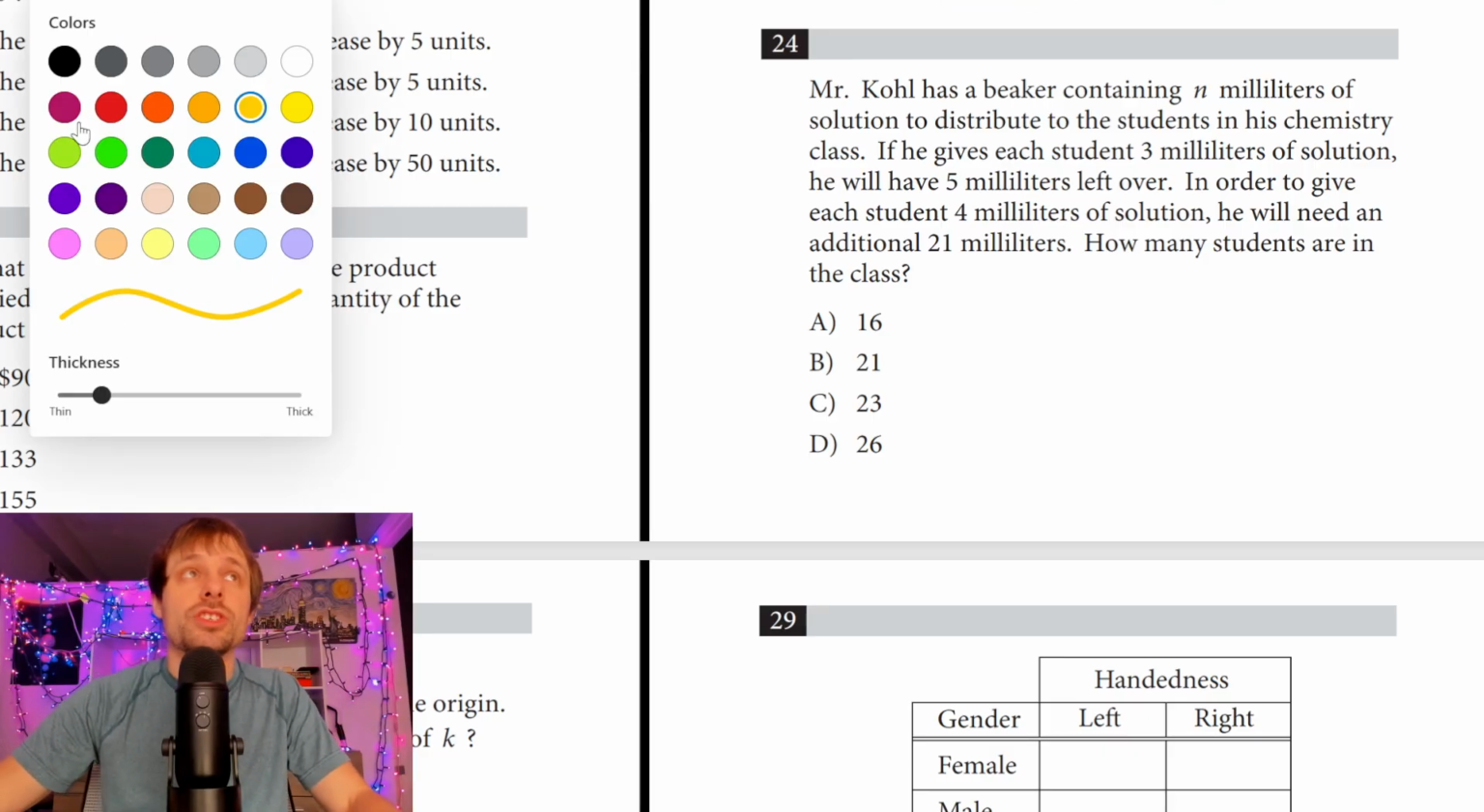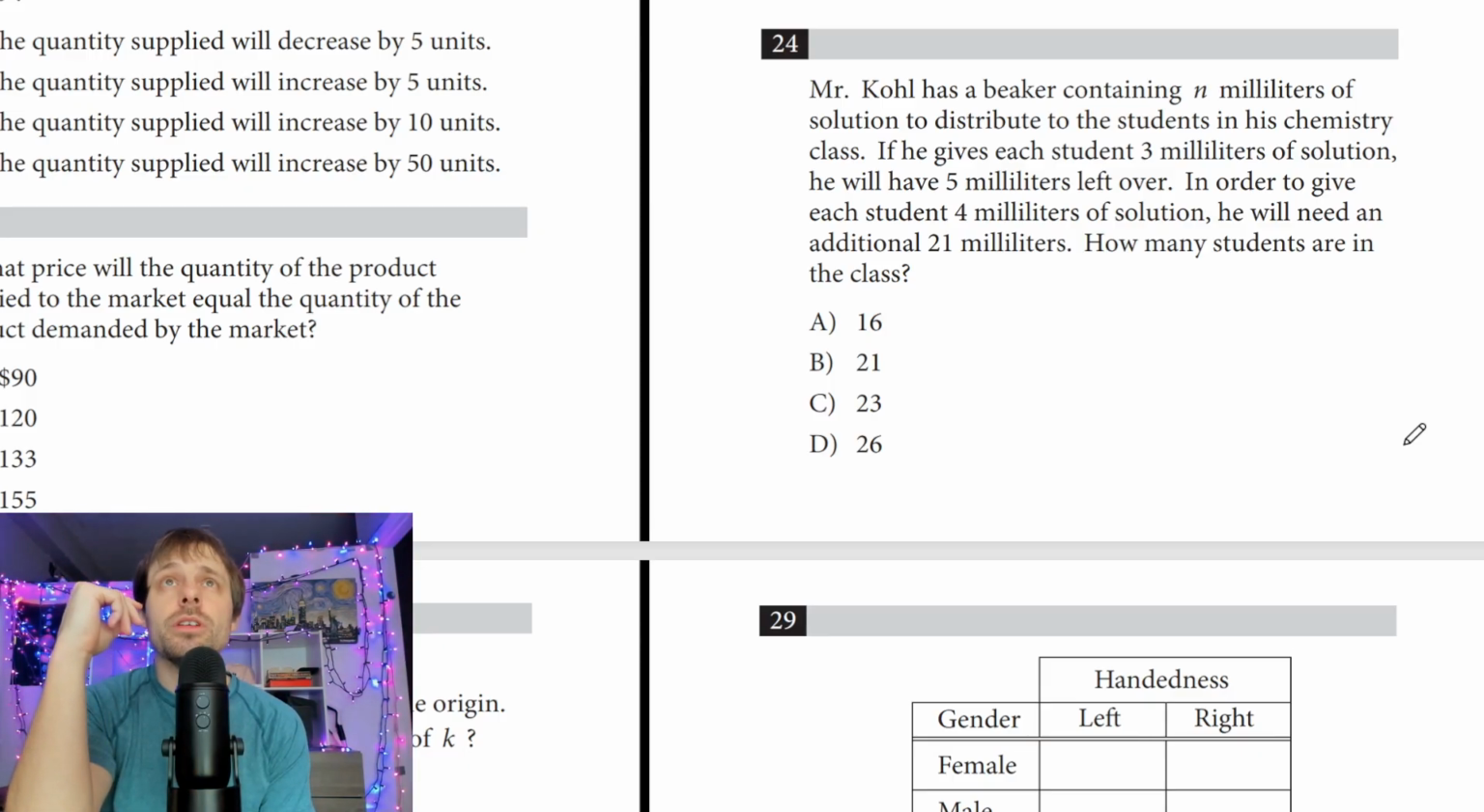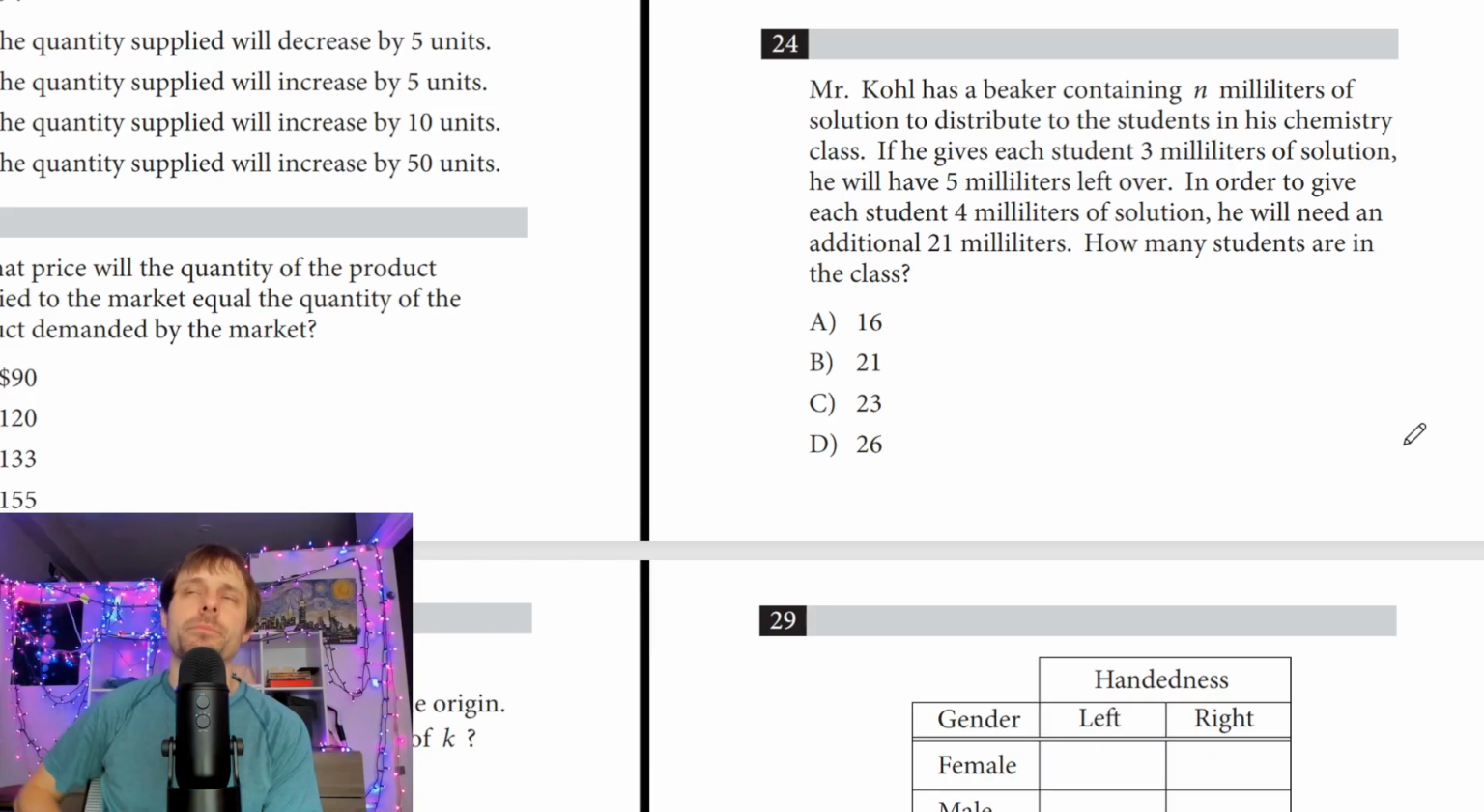these types of questions. Let's see what they want. So we have Cole, who has this beaker with n milliliters that he's going to distribute to students in his chemistry class. If he gives each student 3 milliliters of a solution, he will have 5 left over. So this should make you think of something. If you want to pause it, if you want to try to derive whatever they're asking, let's go into it, right? Each student, an unknown variable, gets 3, and then he'll have a constant 5 left over.